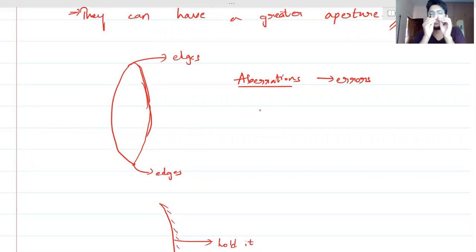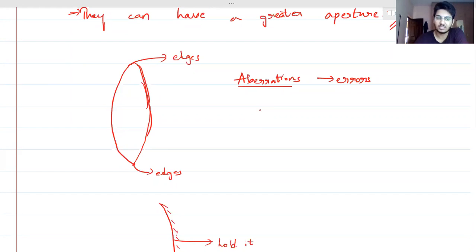Now मुझे ये बताओ, dispersion यानी white light splitting into different colors. Will it occur in the case of reflection? Dispersion, will it occur in the case of reflection? The answer is no, it will not. But in the case of refraction, it will. It can basically. In the case of refraction, it can occur, right? A lens वाले case में, so do you have chances of dispersion?